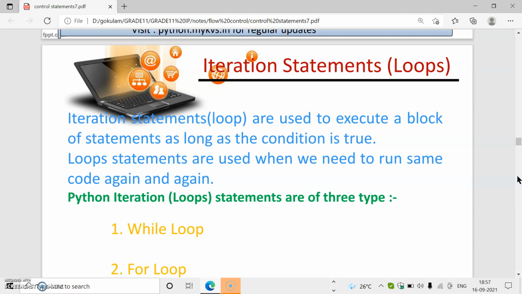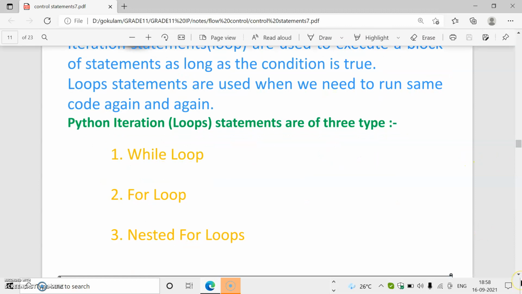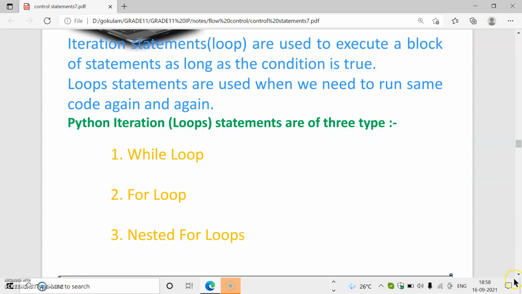Iteration statements or loops are used for repeated execution of particular code. As the name implies, loop means repeat. So in this, we are executing statements as long as the condition is true. If a condition is true, then repeatedly the body of the condition will execute. In a conditional statement, the body of the condition executes only one time, but in iteration statements the condition block is executed repeatedly.